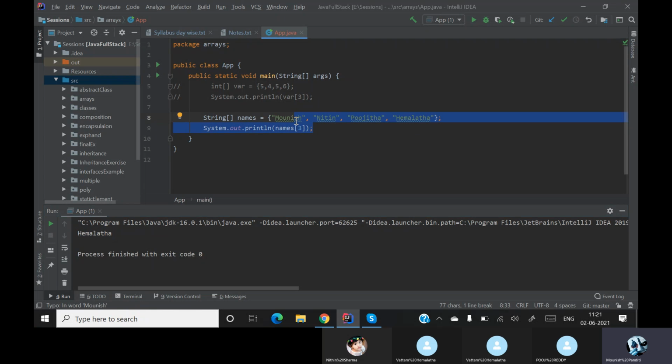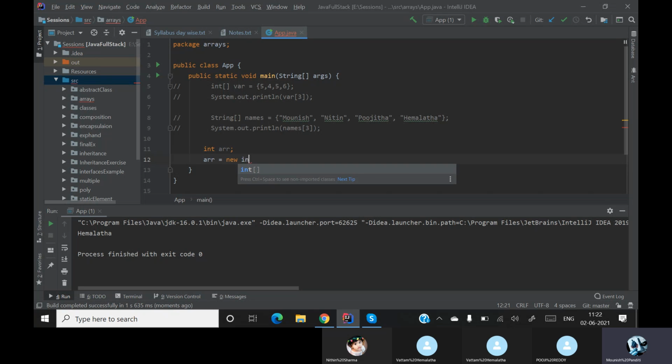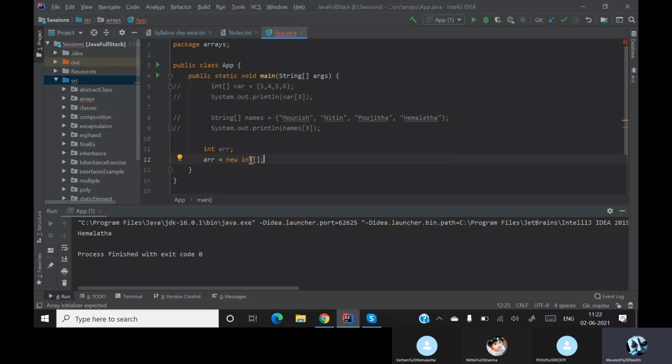The other way of initializing is by creating an object. So when I say int, I'm having an array. If I say array is equal to new int, this is one way of doing this. You can even specify the size of the array.